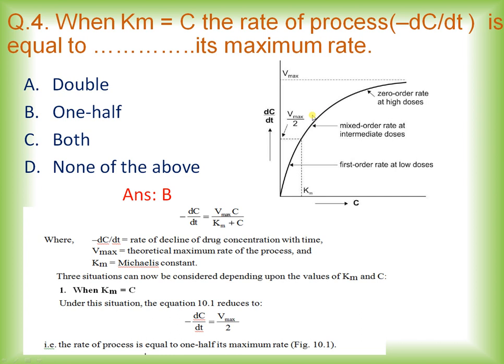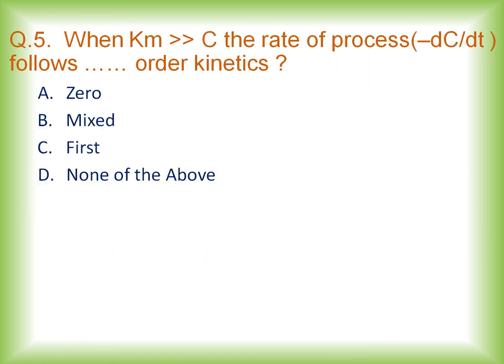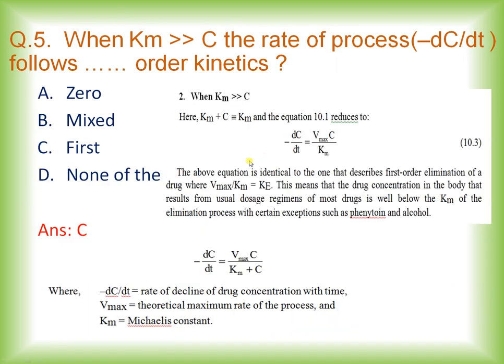In the second condition, when Km is greater than C, it follows first order kinetics. So it will follow first order elimination where Vmax by Km is equal to Ke.